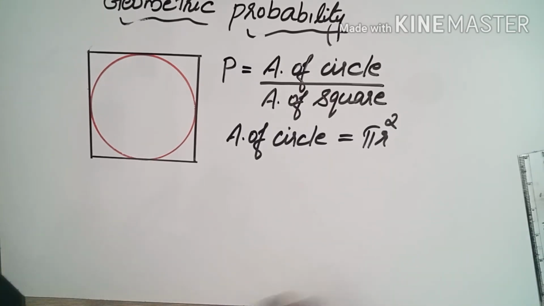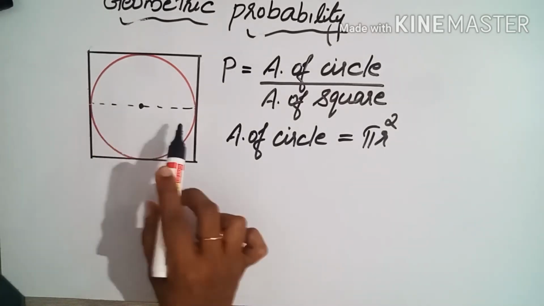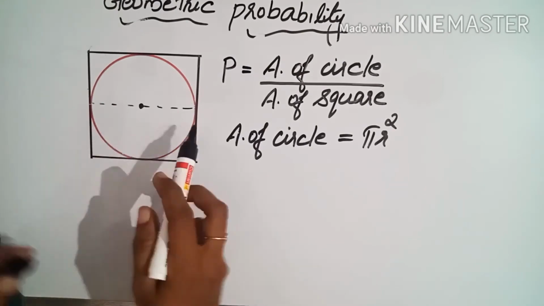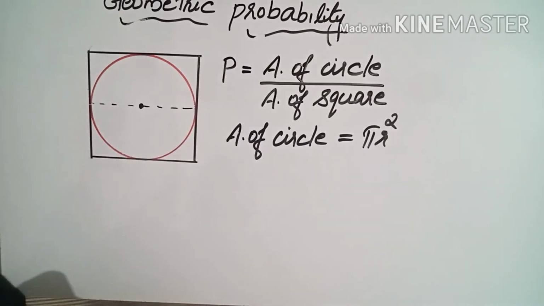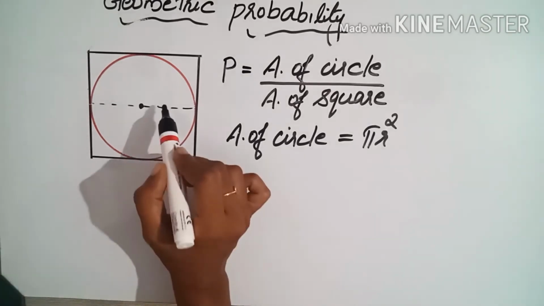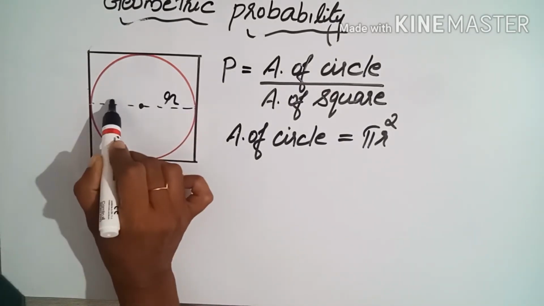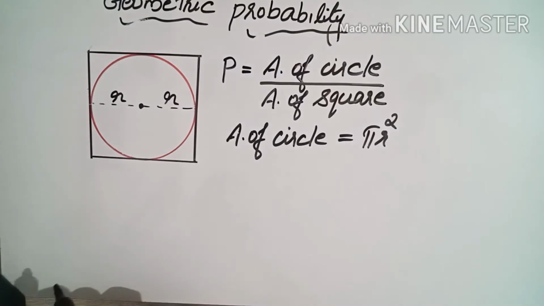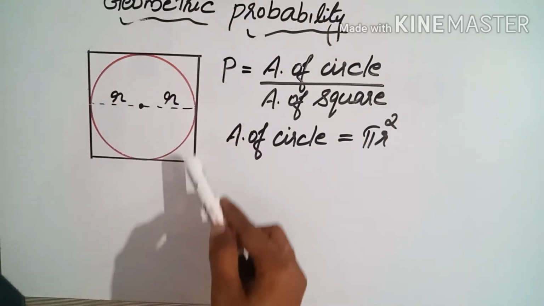Then from the figure, what will be the side of the square? If I am drawing a line like this, what will be this line? This is the diameter portion. Here we consider radius as r itself. Radius is r, here also r. So diameter is 2r. Now check the figure. This circle is exactly fitting inside the square.